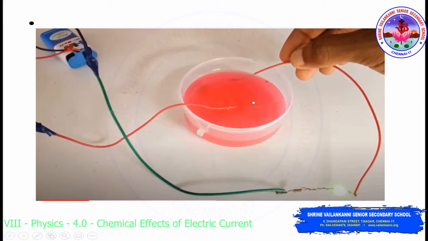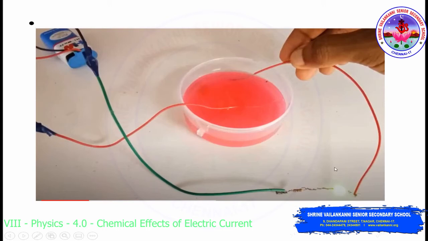And when you're dipping the wires into the solution, you have to ensure that it does not touch the base of the cup, and it should be 1 centimeter apart, and both the ends of the wire should not touch each other. See here, they have kept a distance apart, so both the ends of the wire should not touch each other, and you have to keep it at a distance. Yes, by doing this, you can check whether the bulb is glowing or not.